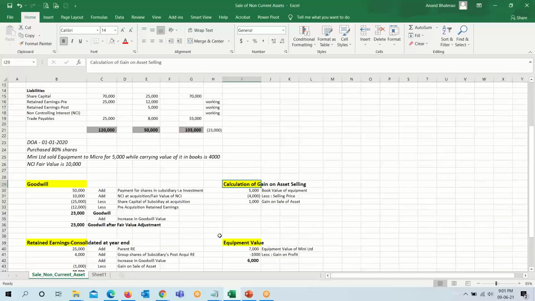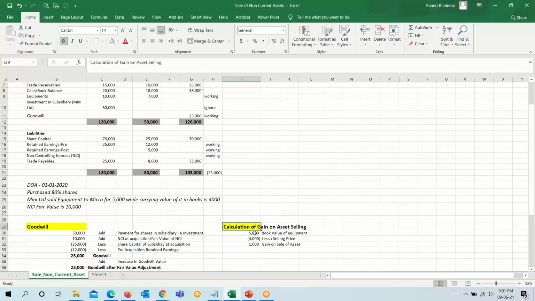Now we will calculate the gain on asset selling. This is the selling value, the selling amount.